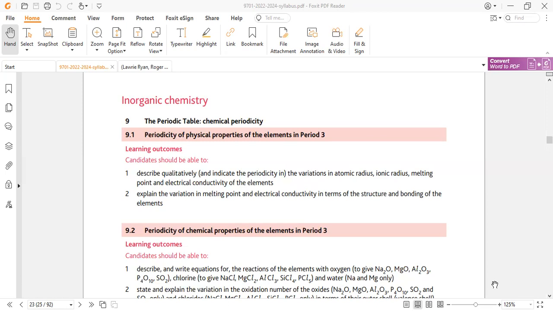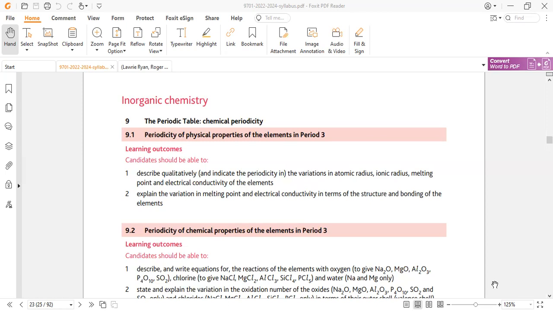Atomic radius is usually very small and measured in nanometers or picometers, 10 raised to the power minus 9 or minus 12, because it is a very small distance.